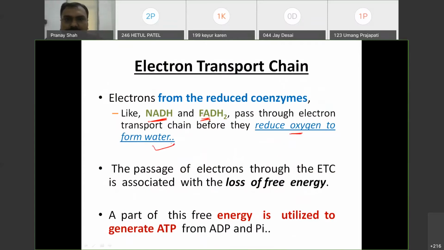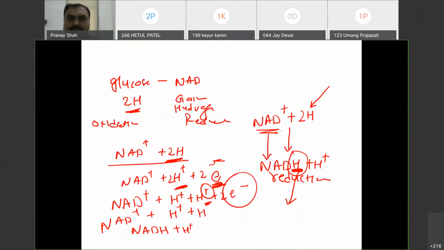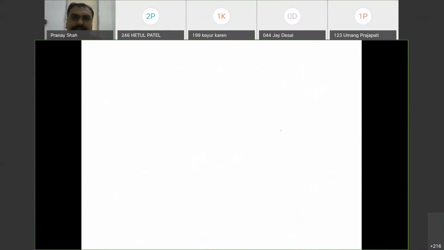Okay, that is the last step. The passage of electrons through the ETC is associated with the loss of energy, which is utilized to generate ATP. Okay, don't worry, we will see this.